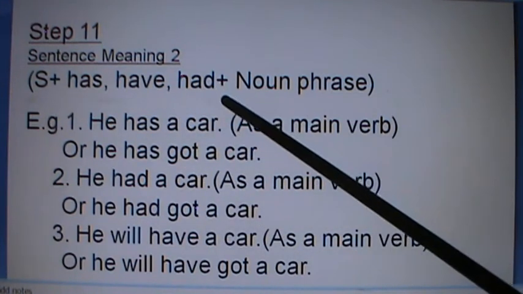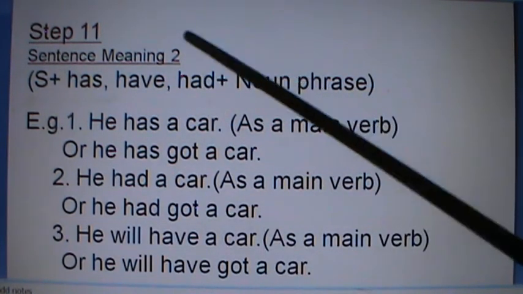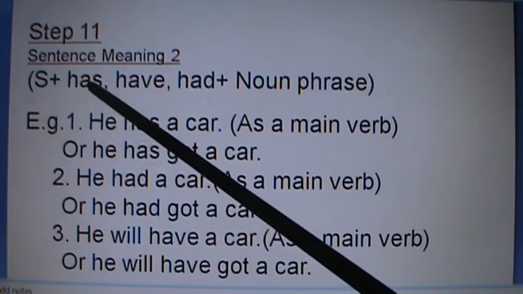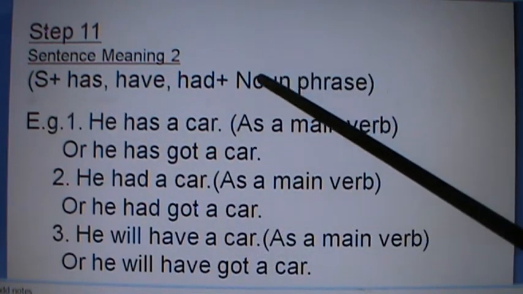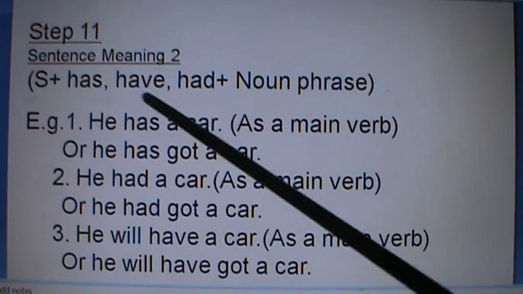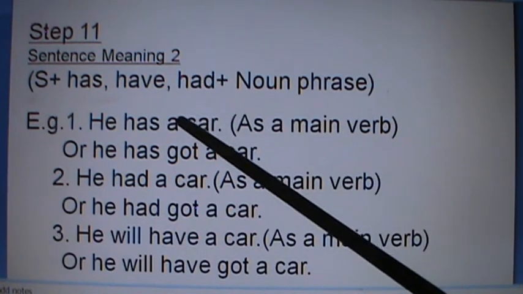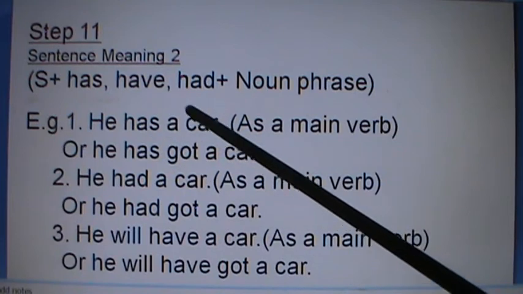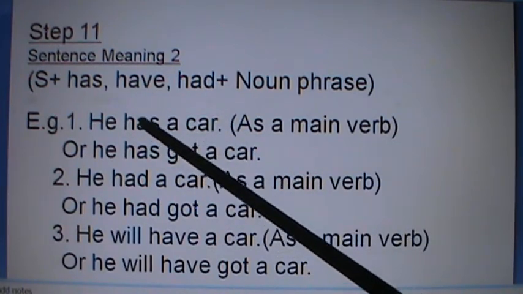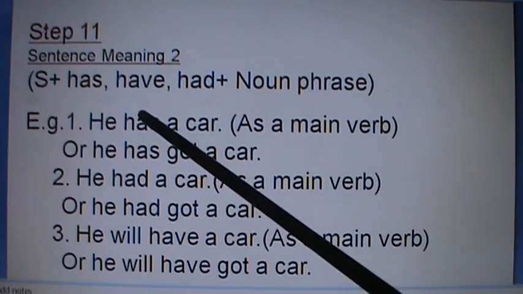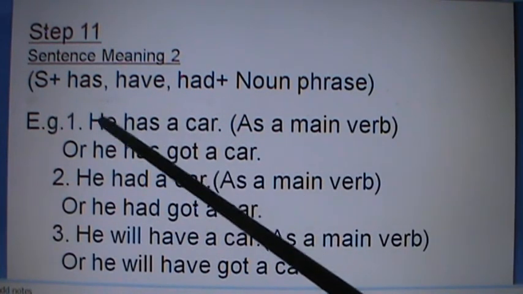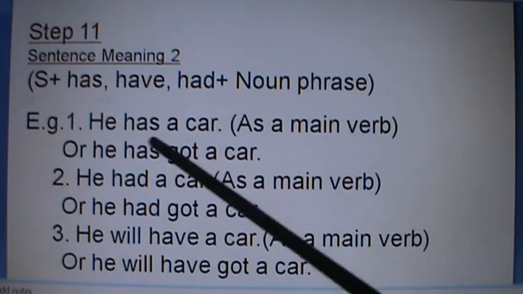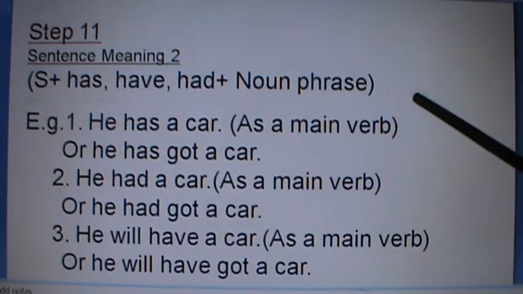Has, have, had plus noun phrase form. Sometimes after the subject there would be has, have, had and a noun phrase. If the sentence is in this form, then such statements will have a different meaning. For example, he has a car. Here has is the main verb. This is not an auxiliary verb. Has is actually an auxiliary verb, but here it is functioning as the main verb. So he has a car means उसँग कार छ, or he has got a car also means उसँग कार छ